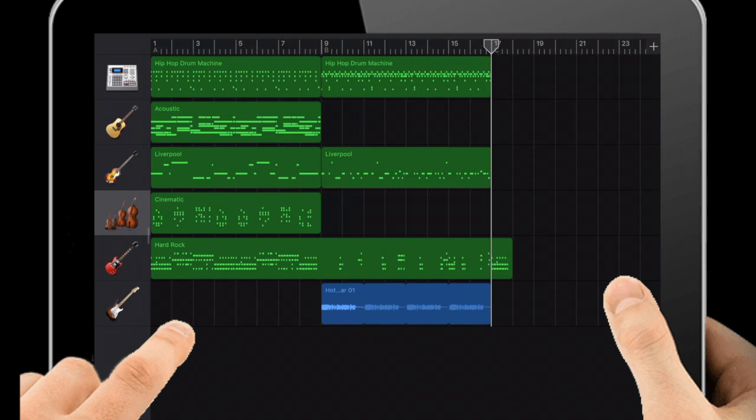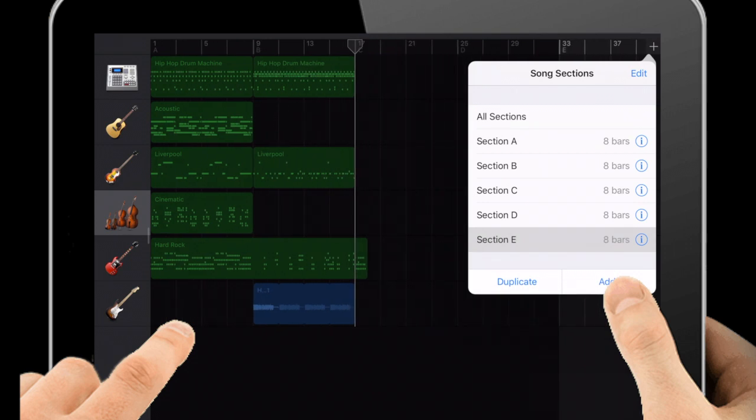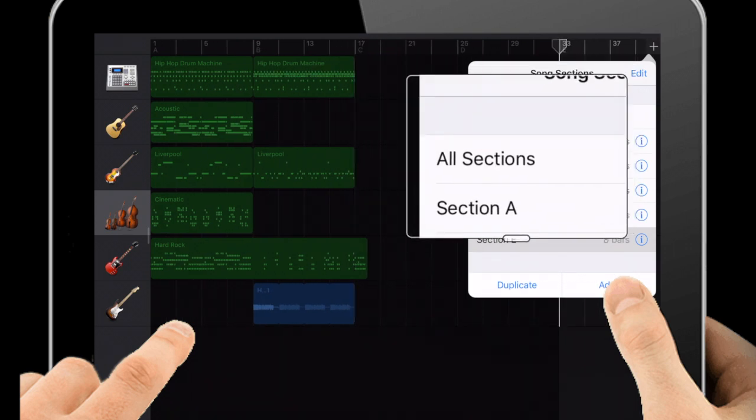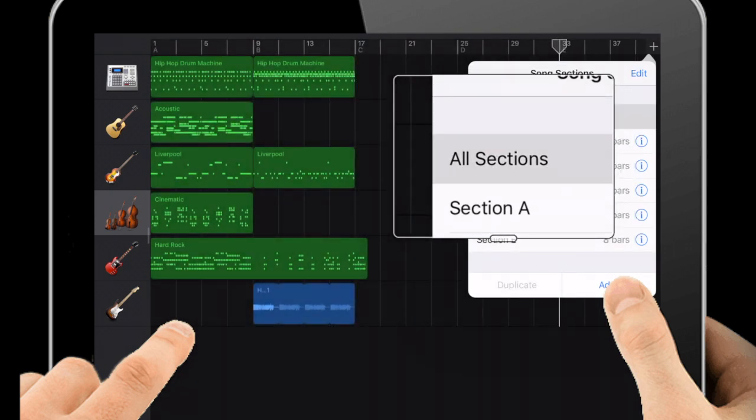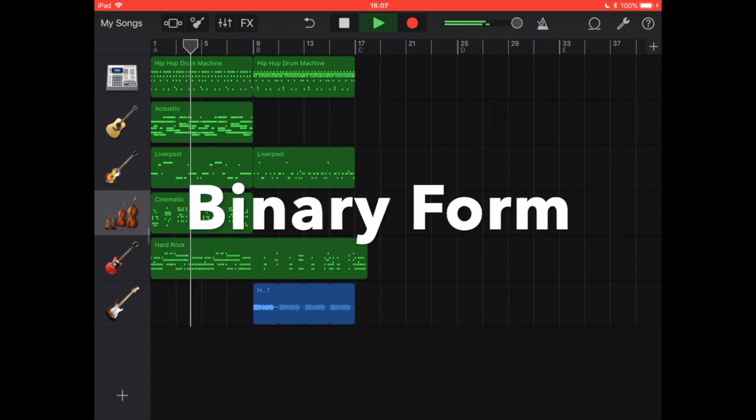To add structure or sections to your music, tap on the plus icon as you've done in previous videos. Add the extra sections, in this case D and E. That gives us 5 different sections which we can then play around with. You'll see from the last time we've got 2 sections. We can call these section A and section B, 2 sections giving you the binary form.